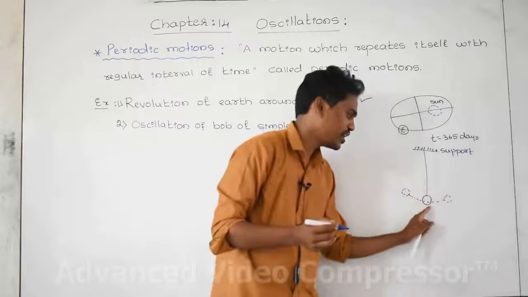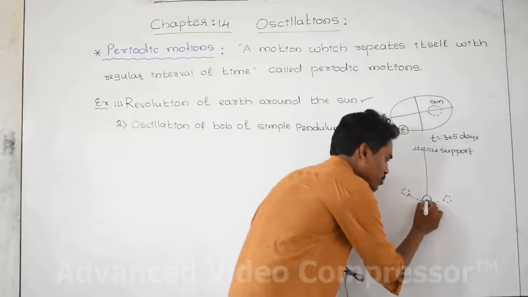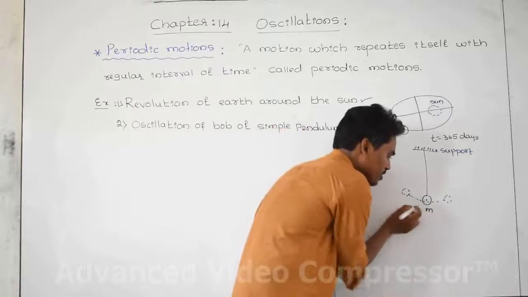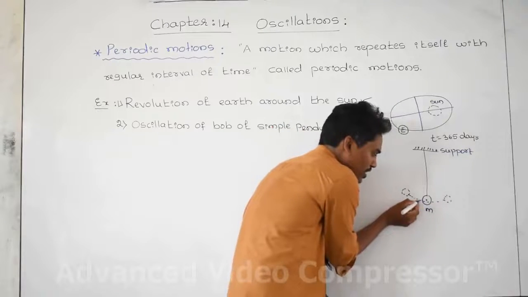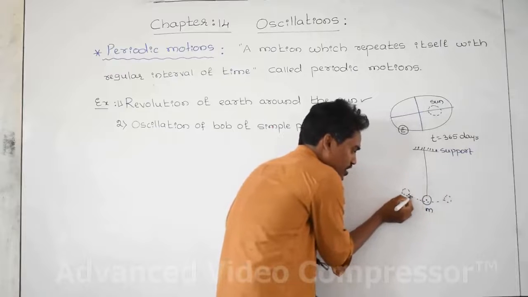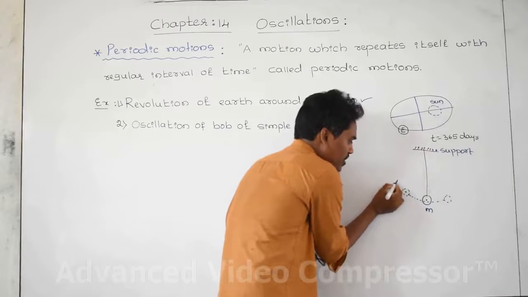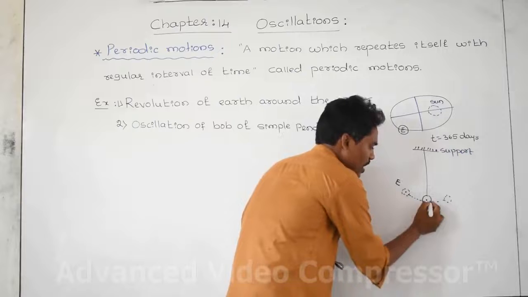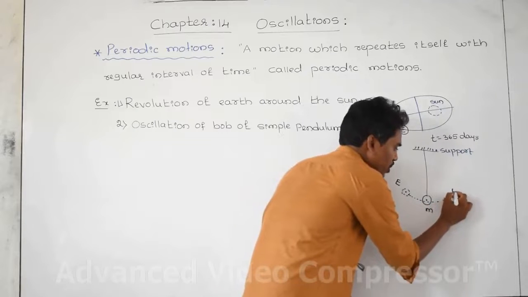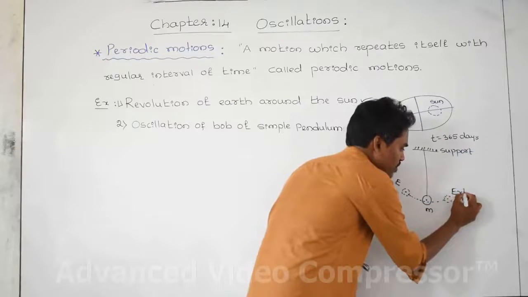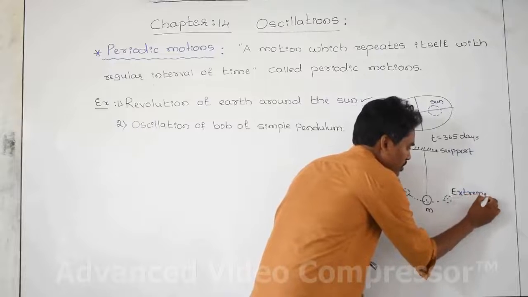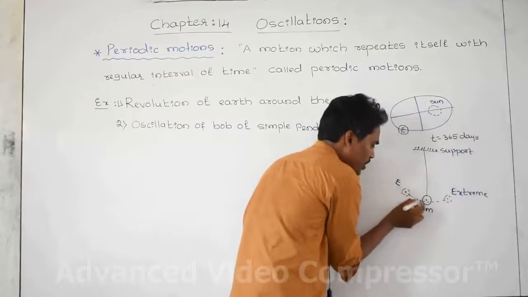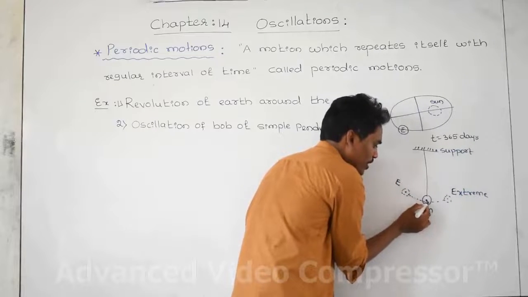Let us take this as the mean point, a reference point. When the body is moving to this point, this displacement is maximum, and this point is called an extreme point, and this point is also called an extreme point. And this reference point, an arbitrary point, is called the mean point.